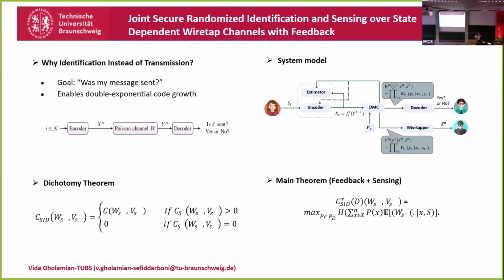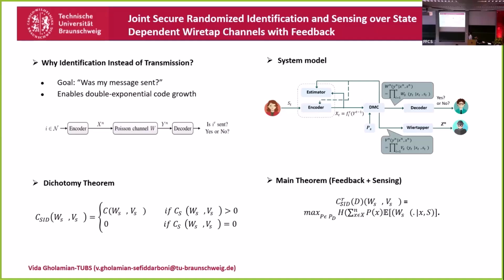First of all, I wanted to mention the most important difference between identification and transmission. In identification, we just wanted to know on the receiver side whether a message was sent or not. We didn't need to know the whole message.